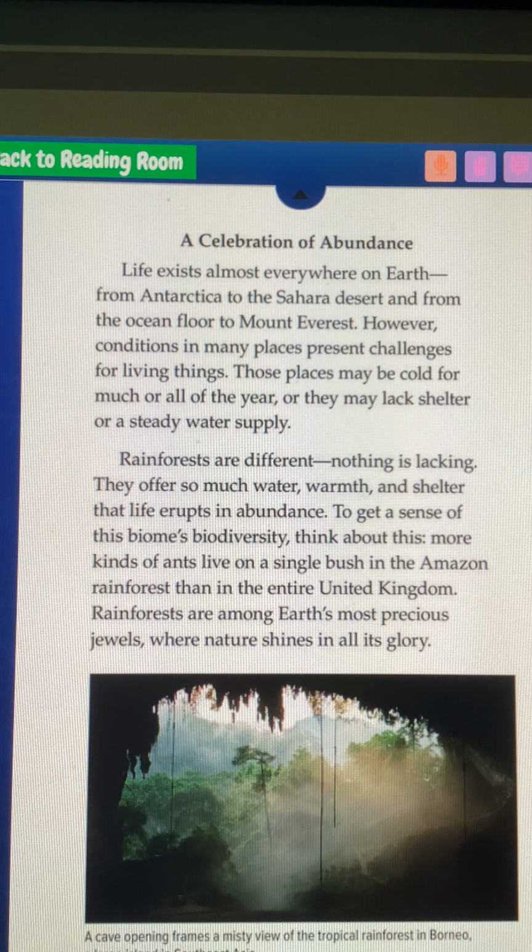To get a sense of this biome's biodiversity, think about this. More kinds of ants live in a single bush in the Amazon rainforest than in the entire United Kingdom. Rainforests are among Earth's most precious jewels, where nature shines in all its glory.